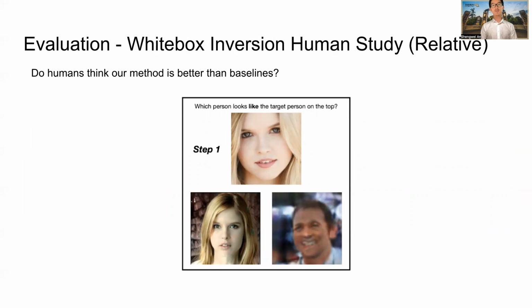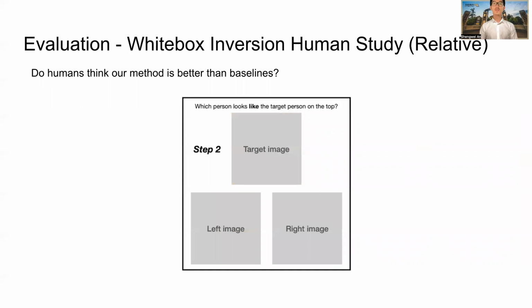Human studies are necessary to evaluate the privacy leakage in model inversion. In order to compare our approach against baselines, we conduct a human study on the relative comparison. We want to see if humans think our approach is indeed better than baselines. This page shows the study example. We show the real image and the inverted images by our approach and the other baseline. And then we hide all images to let the user choose if the left or right image looks like the target person on the top.